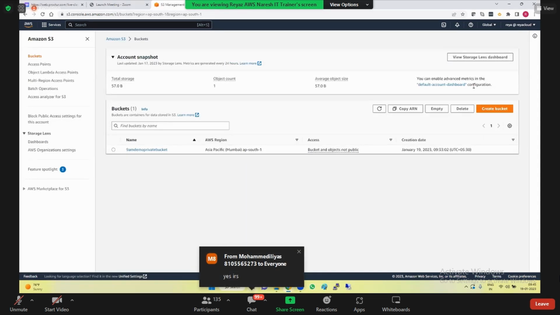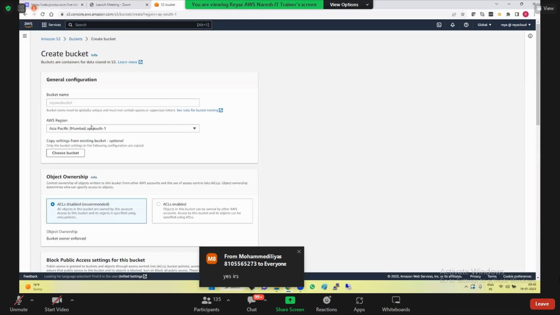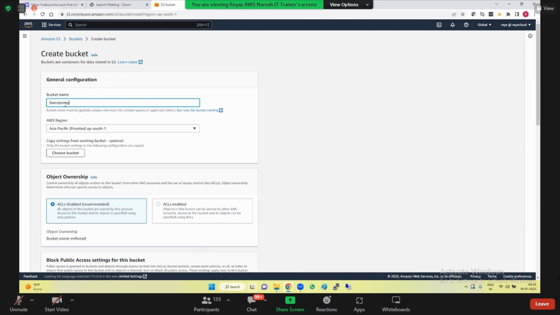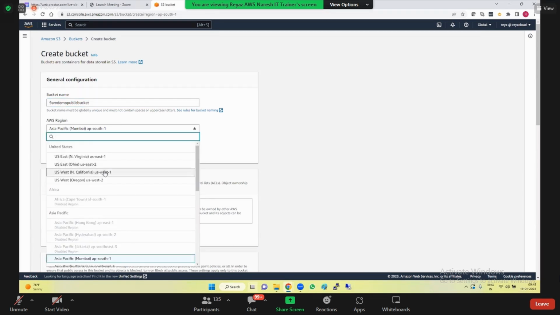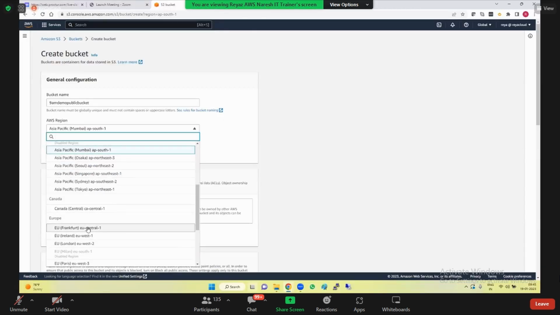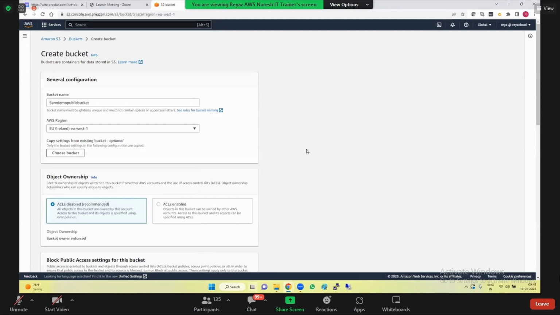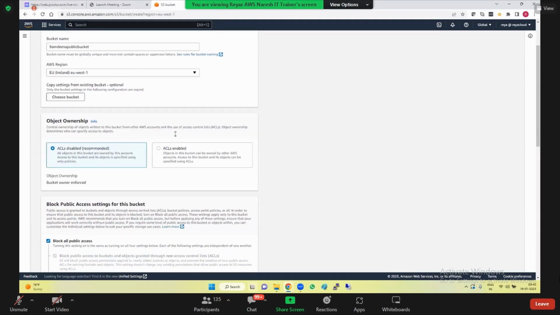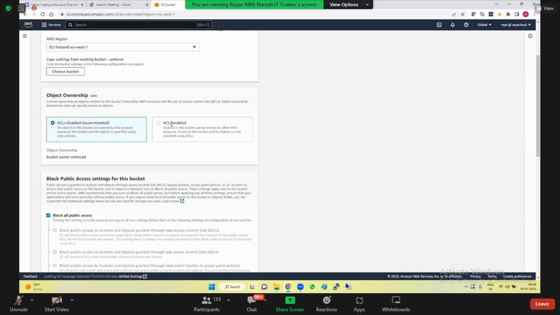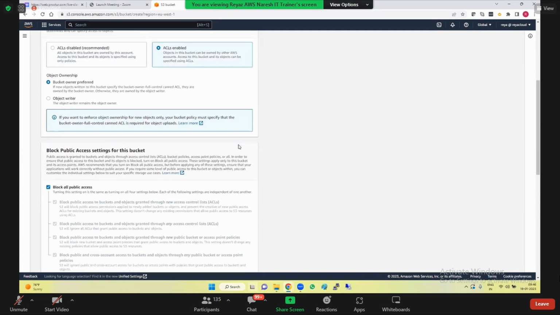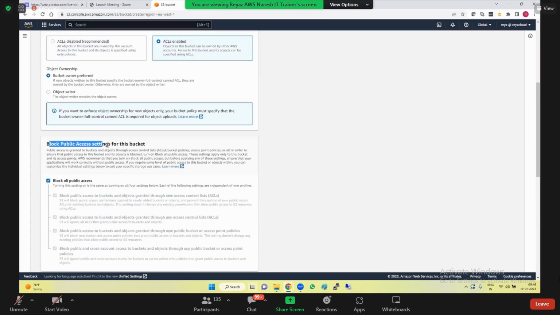So click on create bucket. Create bucket. So now I call it as 9 a.m. demo public bucket. So you can create the bucket in any region. So I can go ahead and then put it in Ireland if you want to change it. It's up to you. So ACLs disable or enable? Go with ACLs enable.